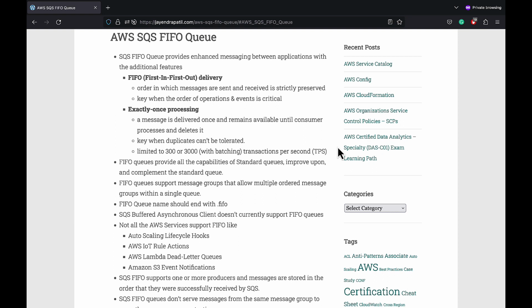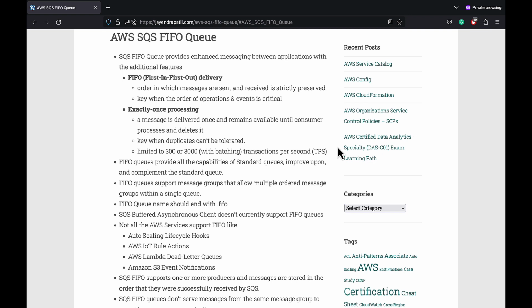SQS provides deduplication functionality that prevents message producers from sending duplicates using message deduplication ID. Message deduplication ID is basically a token used for deduplication of the sent messages.